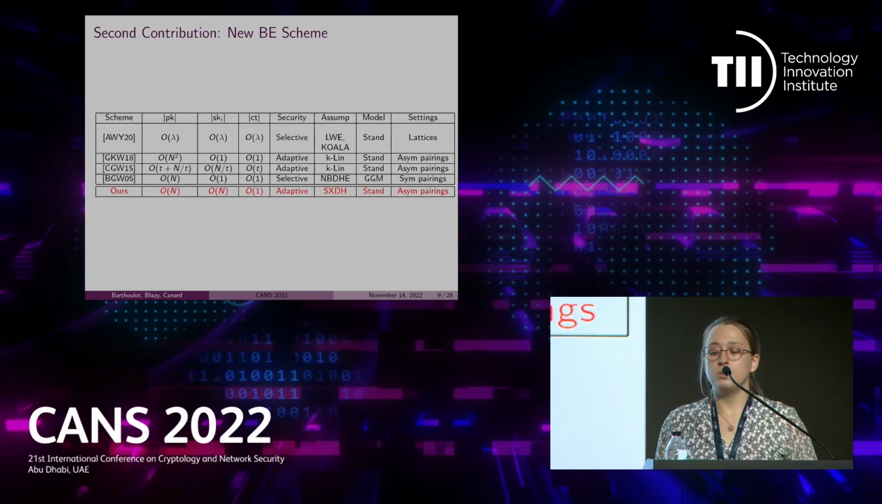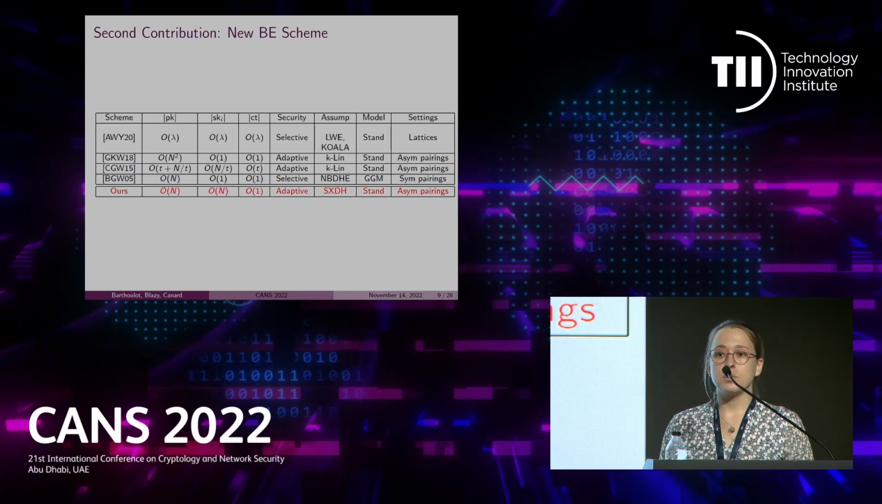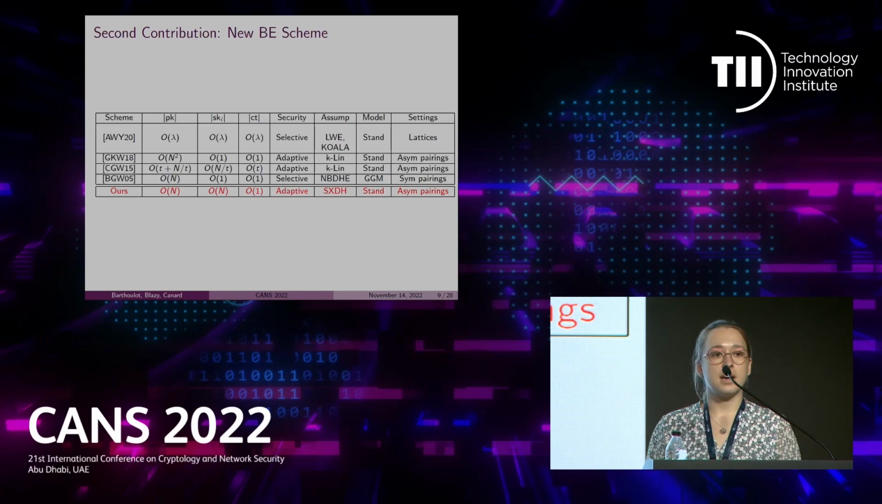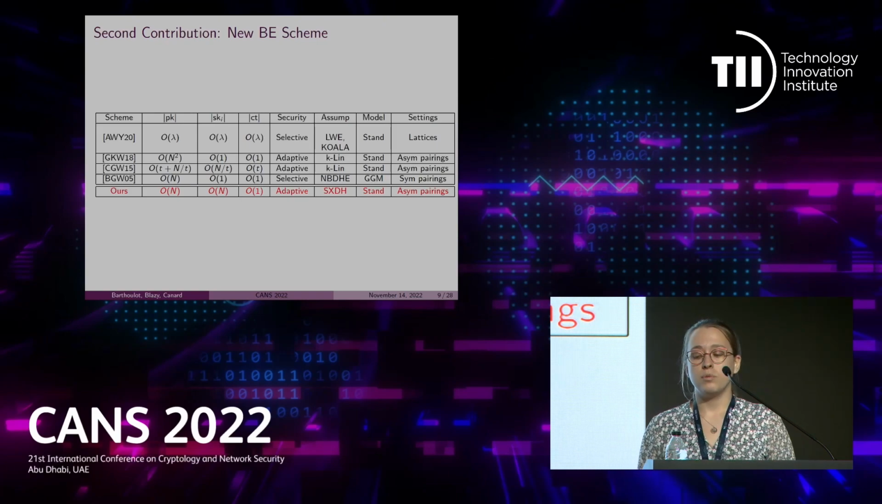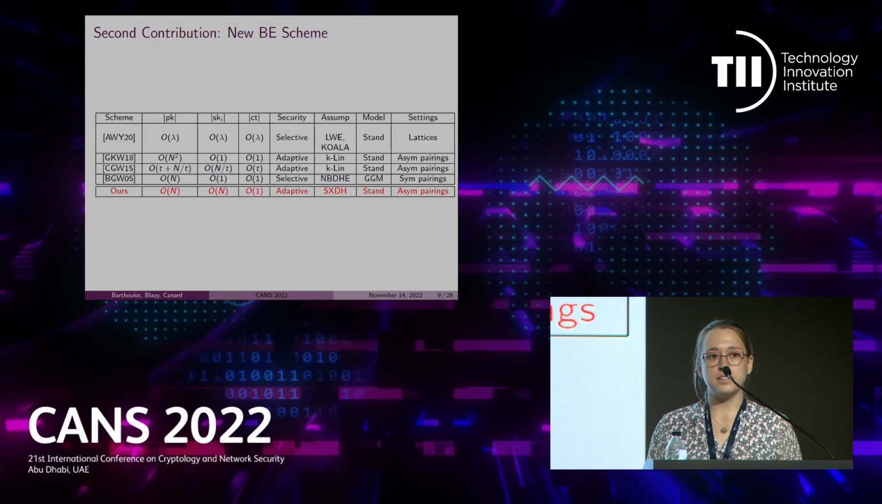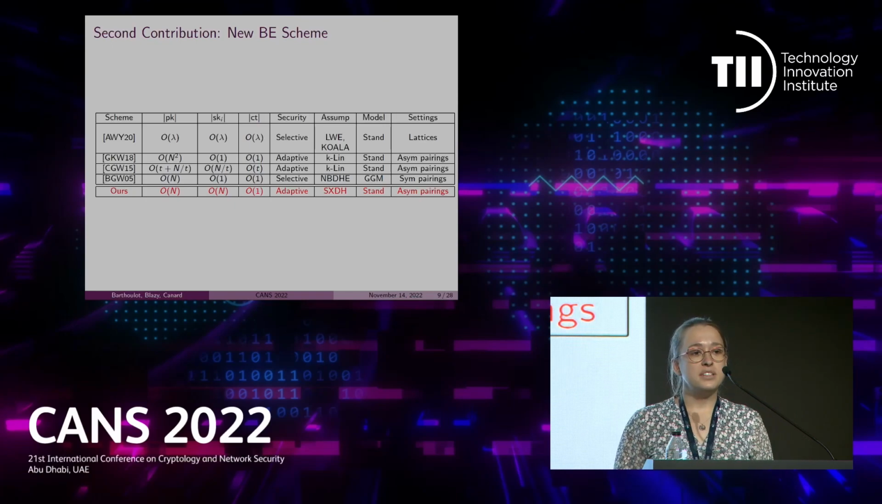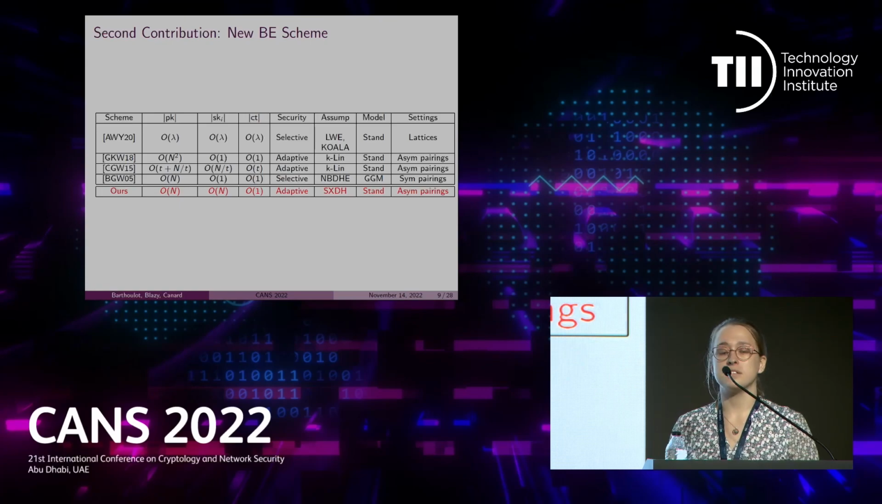So our second contribution regarding those primitives is a new BE scheme that you can see here. Our scheme has constant size ciphertext and is adaptively secure in the standard model. We can compare it to the scheme of JKW18, which also has the same security level, also has constant size ciphertext, and is using asymmetric pairings as our scheme. The main difference is that in our scheme, the public key size is shorter, while the secret key size is bigger.